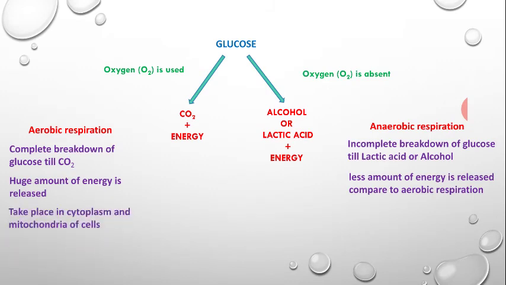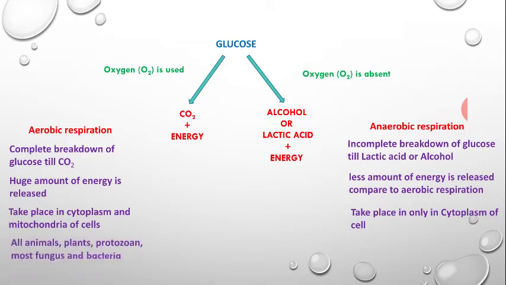Next is the place where it takes place. The whole process of aerobic respiration takes place in the cytoplasm and the mitochondria, but in anaerobic respiration the whole process of glucose breakdown takes place in the cytoplasm, which means there is no involvement of the mitochondria. All animals, plants, protozoa, most fungi and bacteria are aerobic. On very few occasions, animals are also involved in anaerobic respiration.